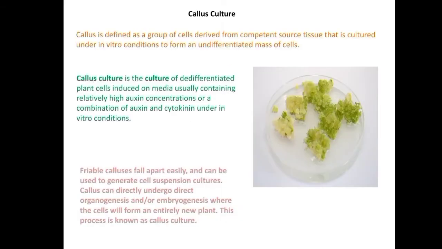So we came to know what callus is. Callus is formed by the proliferation or differentiation from the parent tissue. The cells of the callus may be parenchymatous and they are unorganized. Generally, callus is formed as the result of injury at the cut ends of the stem and the root. When tissues on the culture medium produce an unorganized or unspecialized mass of cells, that is callus.